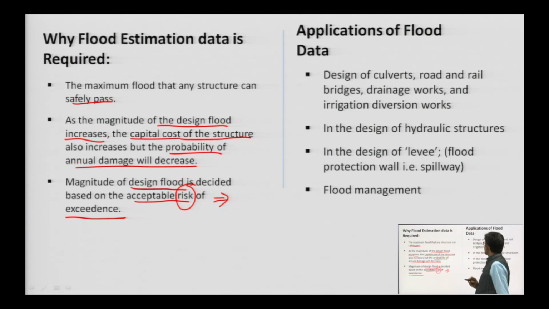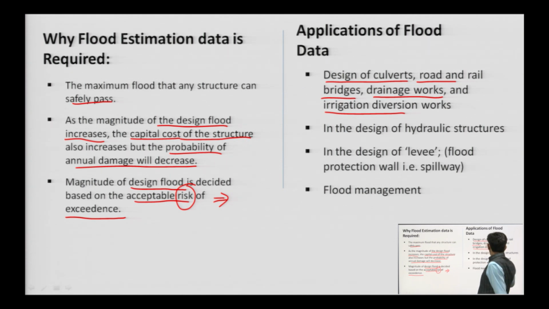Now, what are the applications? One application I have told you is spillway design, and the design flood for a spillway is known as the spillway design flood. In the case of design of culverts, roads, rail bridges, drainage works and irrigation diversion works, we also need the flood data.